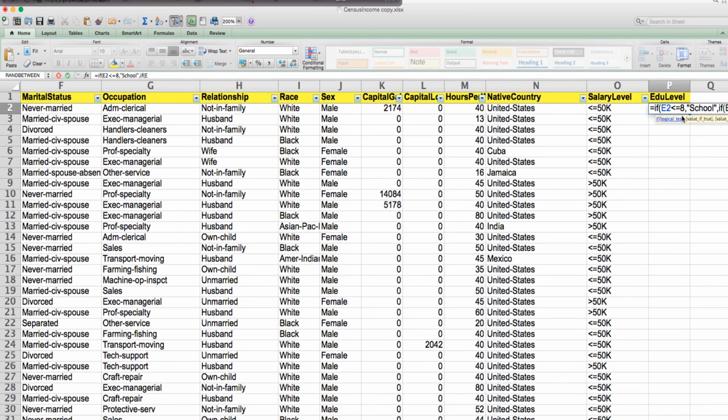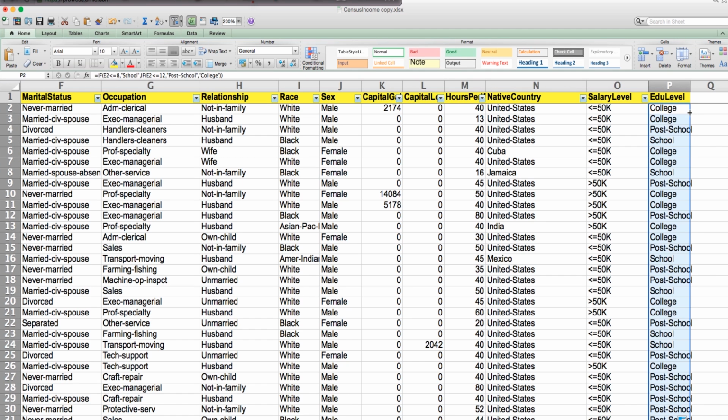If E2 is less than or equal to 12, then post-school. Otherwise, college. And what I'll do now is to, of course, double click, and everything works out well. We have now classified the entire data set based on this new education level variable.